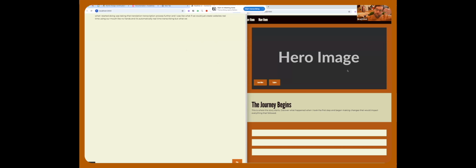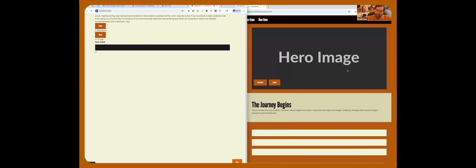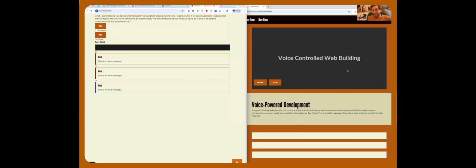But what we could do is train it on Eddie's components so that whenever I say button, it displays a button. Or if I say text field or alert or error alert or warning alert, it splats them out on the page.